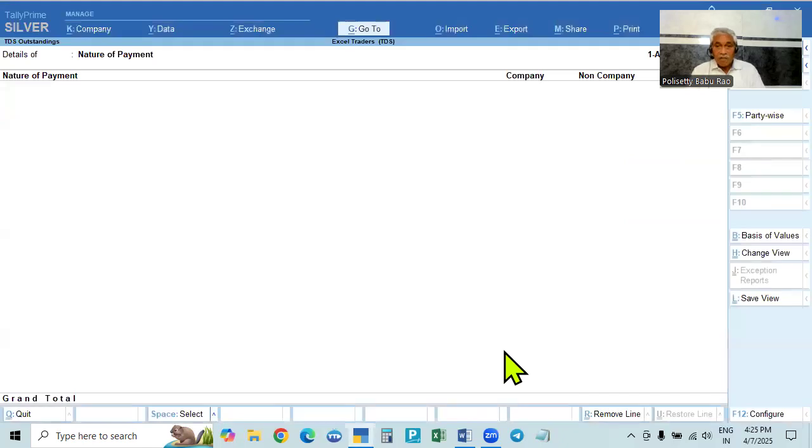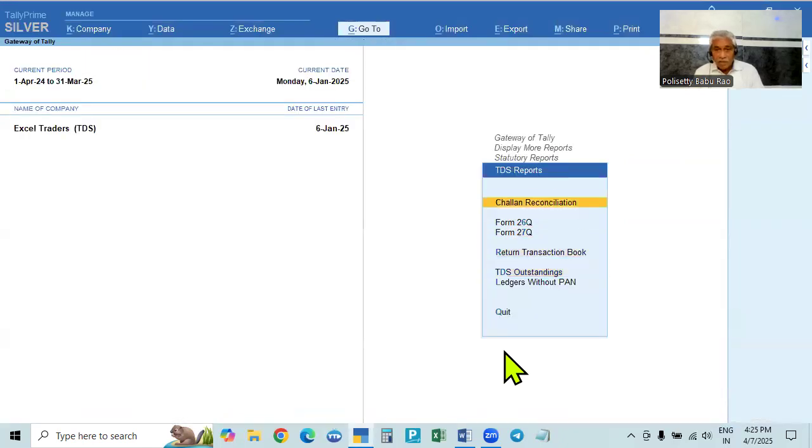After this, go to the challan reconciliation above. We have made the entry. Now we have to make the challan, offline or online. Offline, make the challan, go to the bank and make the payment. Online, directly pay, take the receipt and print it out. Here, the bank will give the counterfoil.